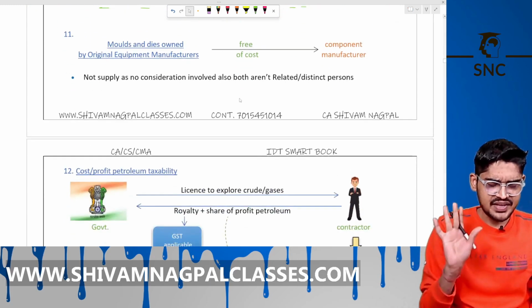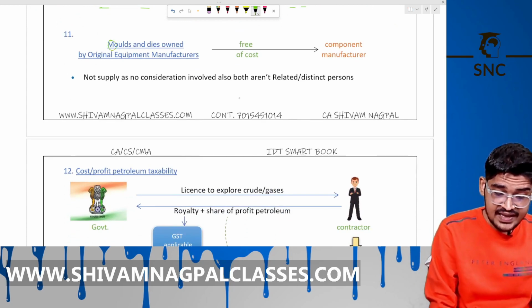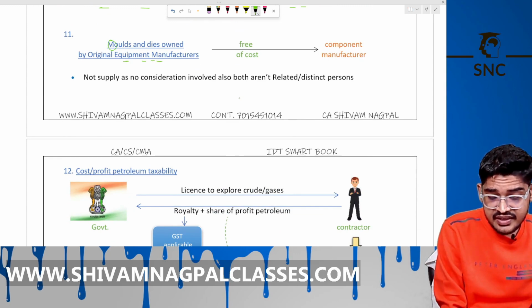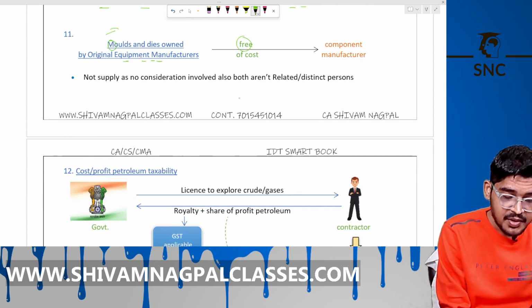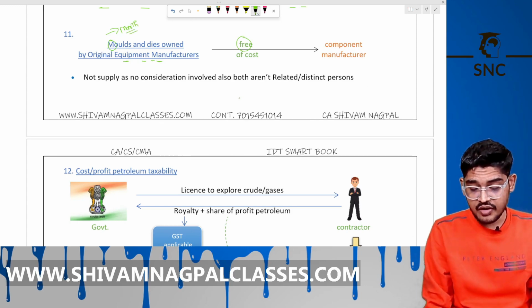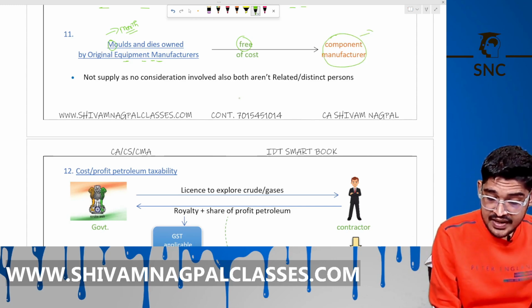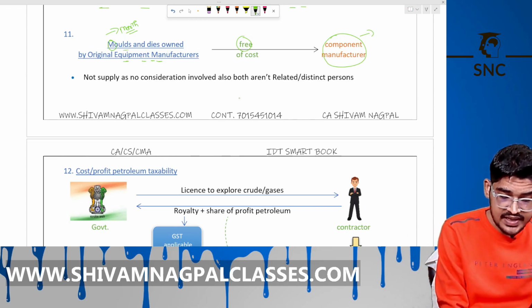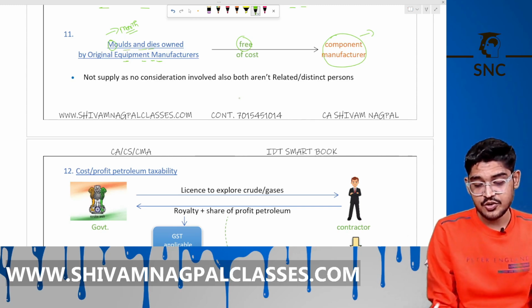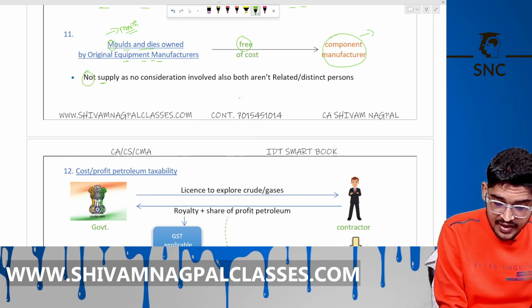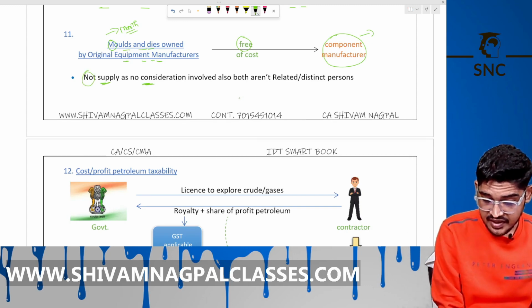This is clear. Now the next is molds and dies owned by the original equipment manufacturer, given free of cost. Like Maruti Suzuki, a car manufacturer. They have given an order to a component manufacturer for making tires, and they are giving the molds and dies for making the tires to that component manufacturer free of cost. This is no supply, as there is no consideration involved.